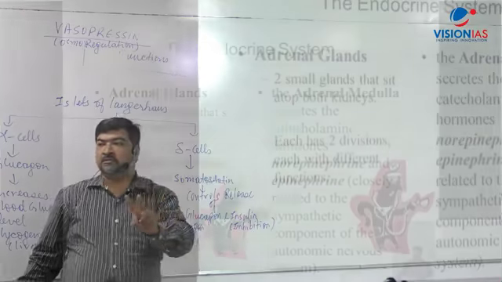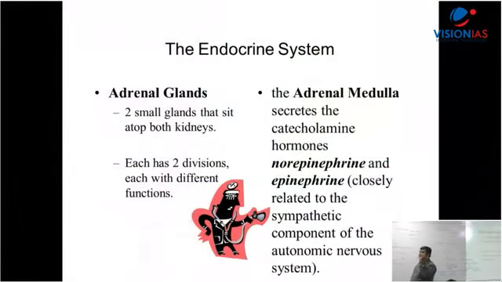I'll explain again. When you talk about the adrenal gland on the kidney, there is the adrenal cortex and the adrenal medulla. In the medulla part, you have two types of hormone, epinephrine and norepinephrine, which are together called catecholamine hormones because of chemical composition. So यहाँ factual part ये आ गया.